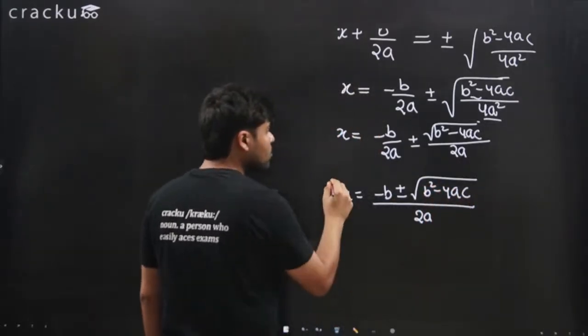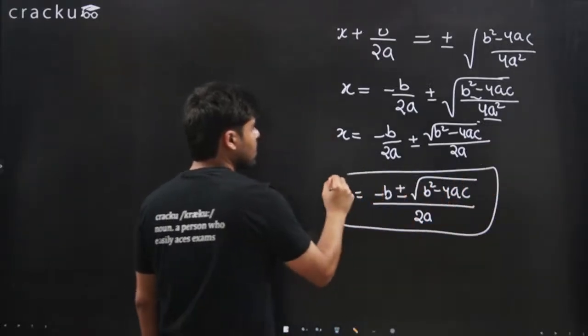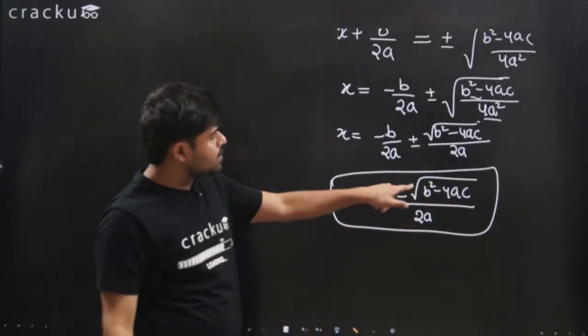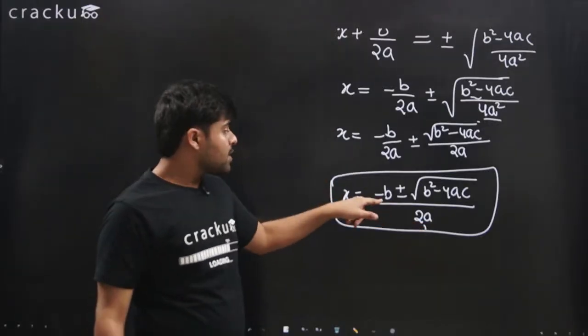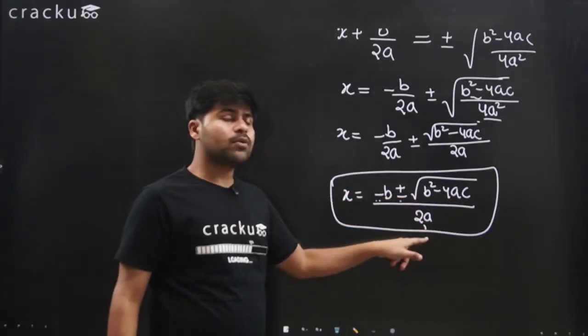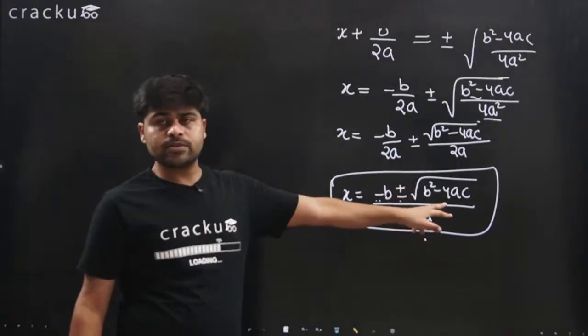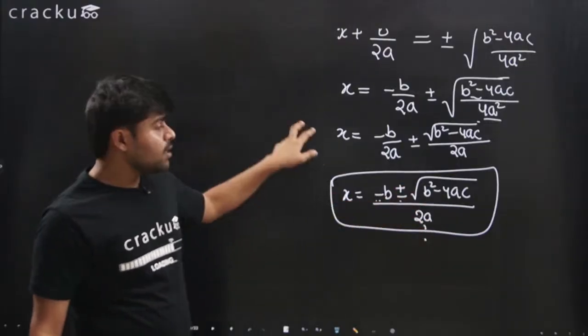So these are the two values of x that we got. The first value will be minus b plus the square root of b squared minus 4ac over 2a. The second value will be minus b minus the square root of b squared minus 4ac upon 2a. So these are the two values that we have of x.